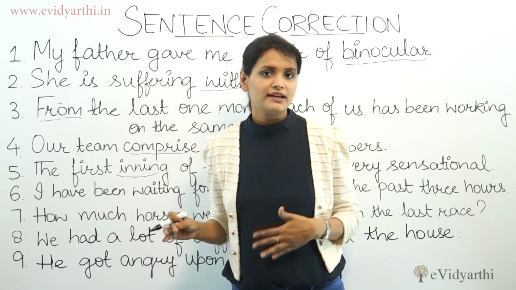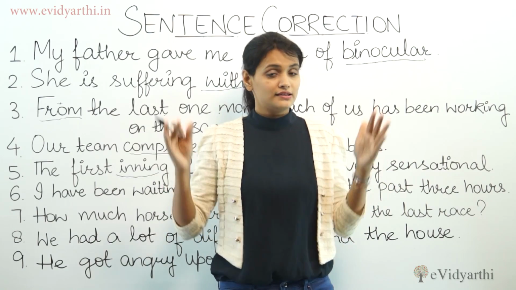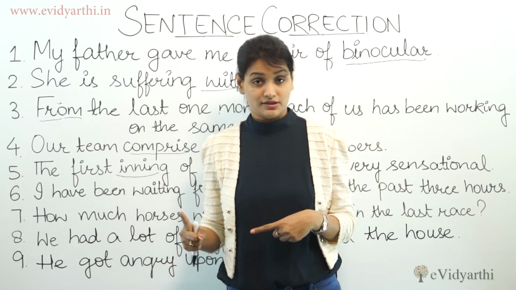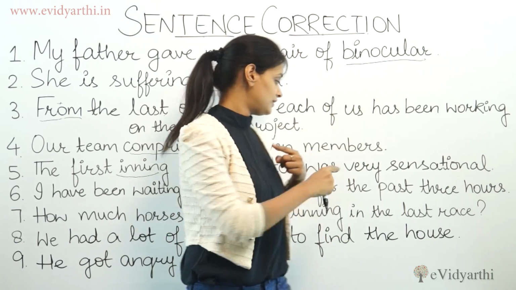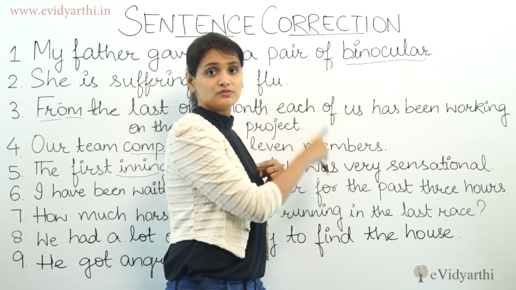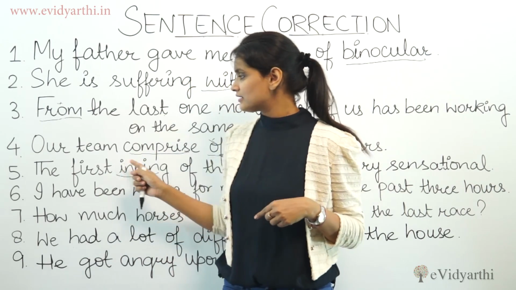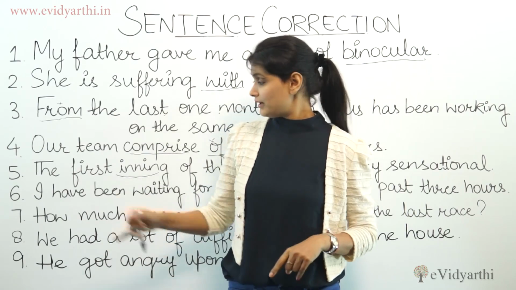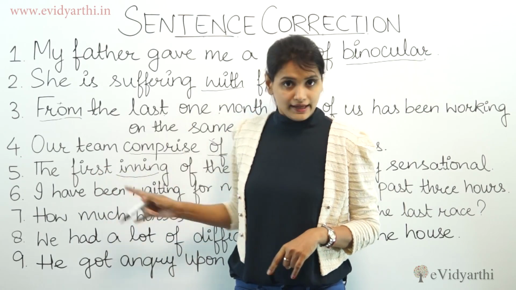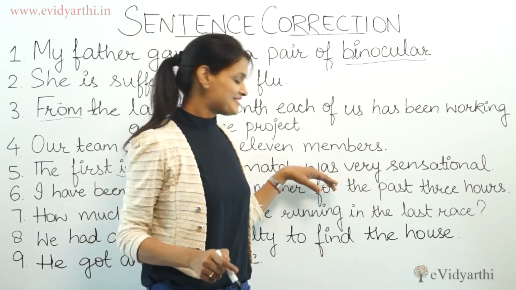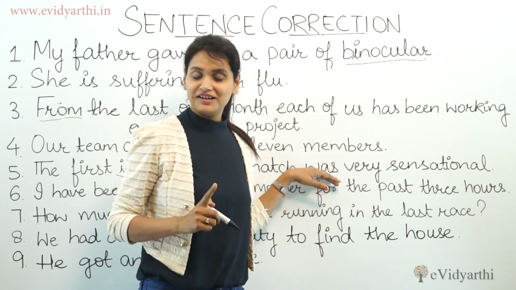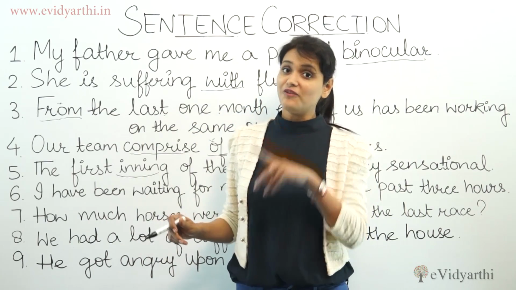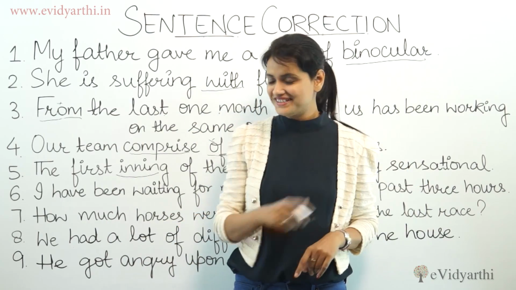They played 4 innings and the innings were very sensational. They played 1 innings and the innings was very sensational. So here you can find out with the help of this that there was more than 1 inning. Definitely, in the starting of the sentence, 4 innings, 5 innings will also be mentioned. But if the innings was single, we will use "was". And if it is more than 1, definitely we will use "were", in the sense of past tense, right?